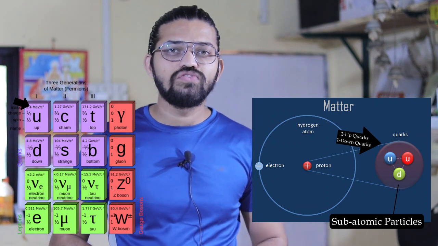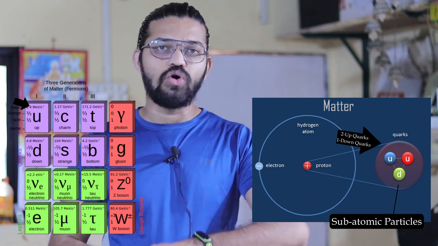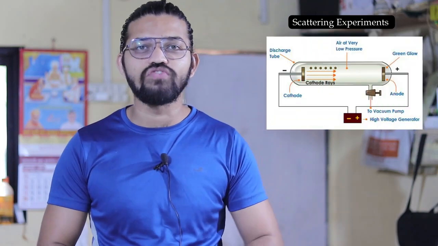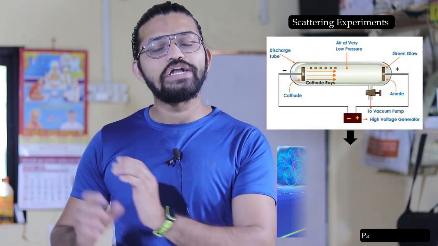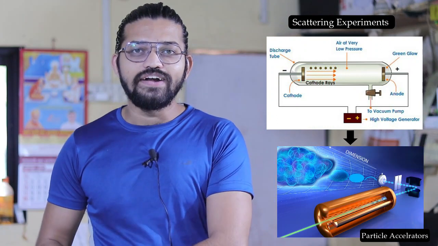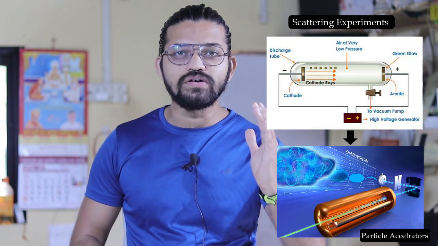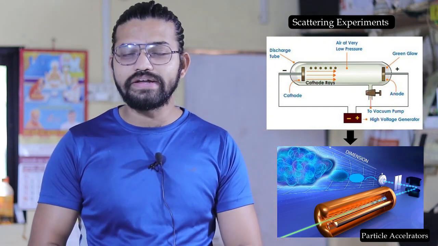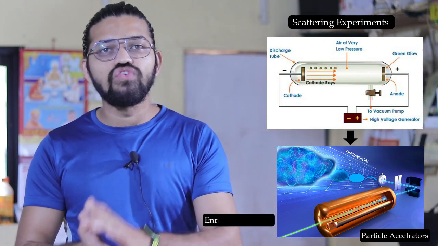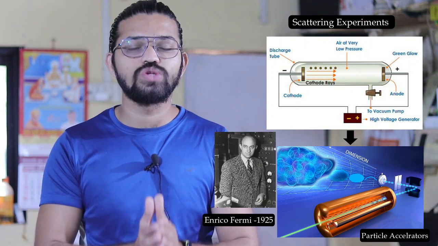Well guys, first of all, let me clear up what the standard model is. After the 19th century, a variety of scattering experiments were carried out, from the beginning of the cathode ray up to the particle accelerators. And in 1925, because of the particle accelerators, Enrico Fermi discovered the fermions.